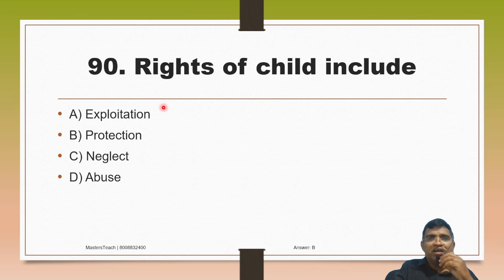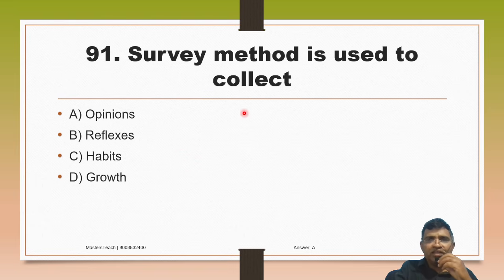Then rights of the child include A. Exploitation, B. Protection, C. Neglect, D. Abuse. So rights of a child include B. Protection. You should protect the child. Option B. Then survey method is used to collect A. Opinion, B. Reflexes, C. Habits, D. Growth. Survey method is used to collect opinions. Option A.